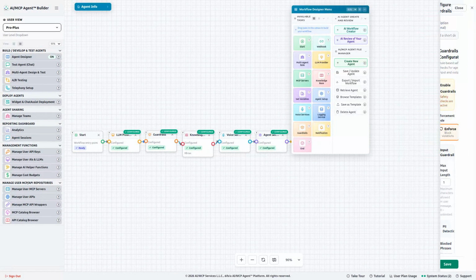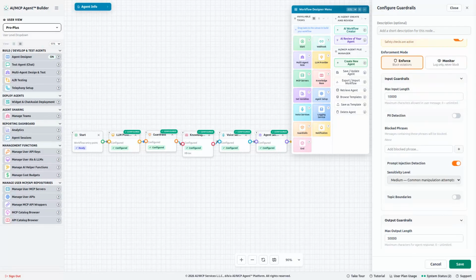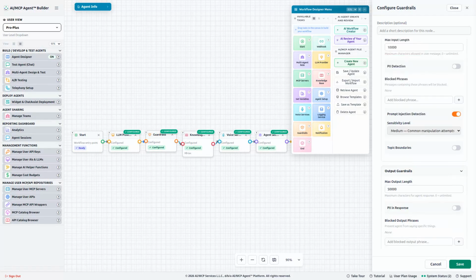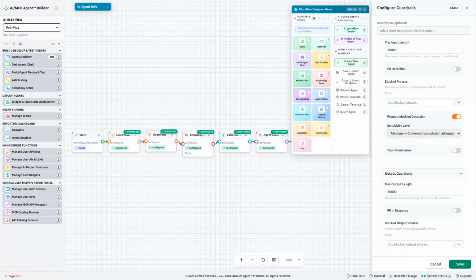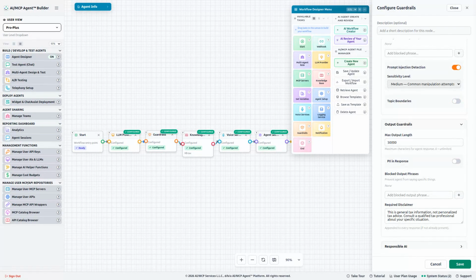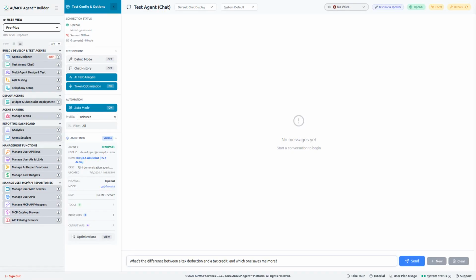In a regulated field like tax, the guardrails matter as much as the answers. The guardrails task attaches a mandatory disclaimer to every response, a clear reminder that this is general tax information, not personalized advice, and to consult a professional about a specific situation. It also screens incoming messages for prompt injection attempts. It can run in monitor mode to observe or enforce mode to actively apply the policy. Here it's enforcing.